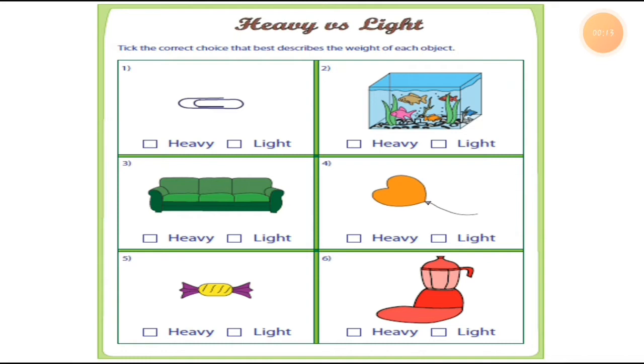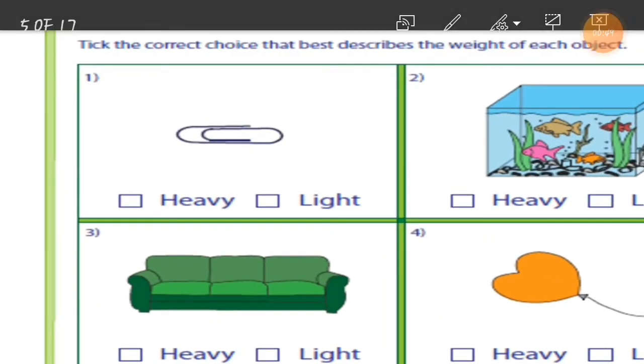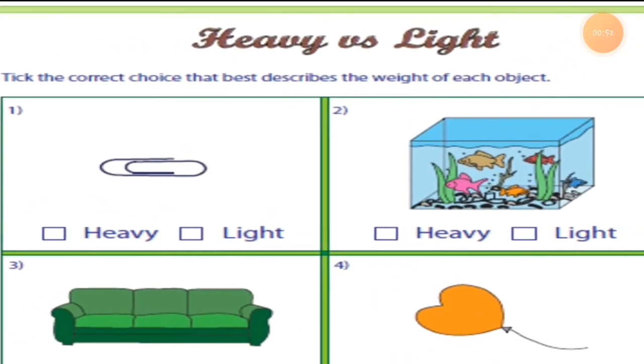So here is the worksheet of the weight, right? Let's do the weight worksheet. You have to write down all the worksheets which we are going to do in today's lecture, once in the fair book and once in a rough book. This is your today's homework. So here is the worksheet and the instruction. The heading is heavy or light. You can read here, this is the instruction, and it is compulsory for you all to write it down.